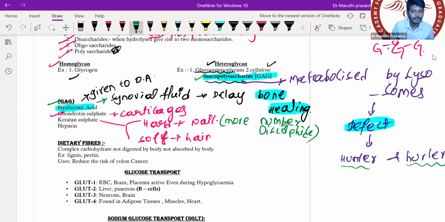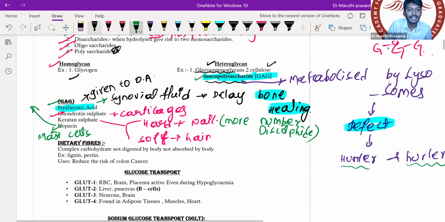Okay, let's continue to the next one. That is heparin. Heparin comes from which cell, and the mechanism of action of heparin is also important. Heparin actually, my dear students, comes from your mast cells. Now what is the function of heparin? Can anybody tell me?